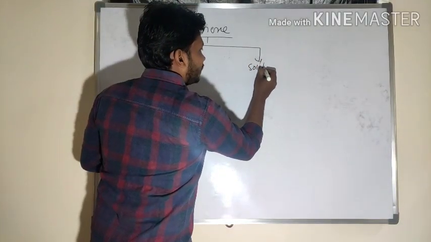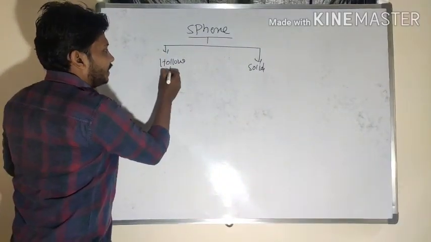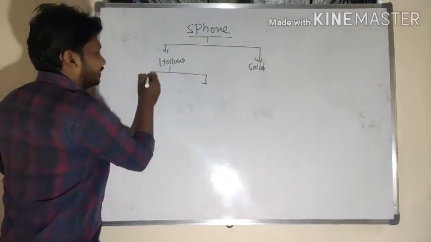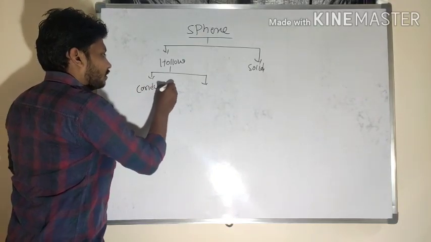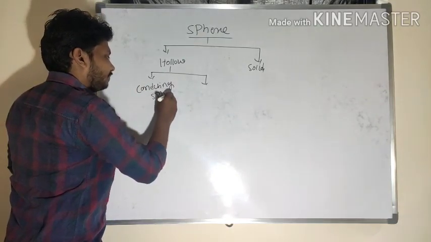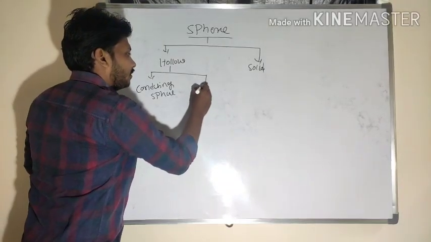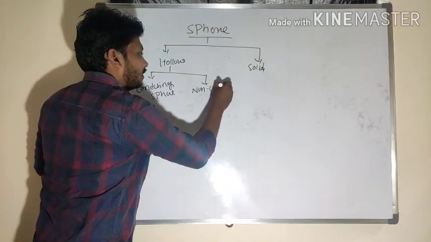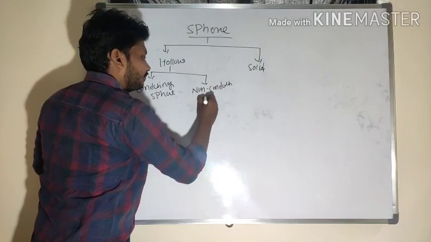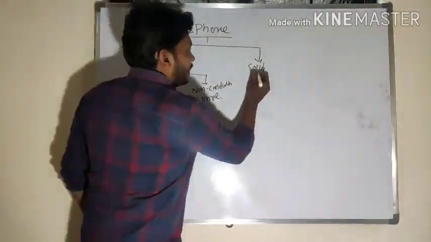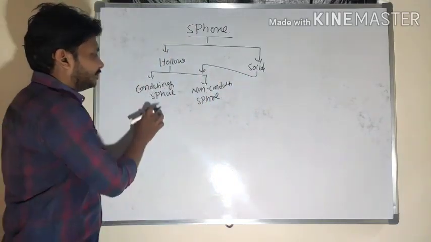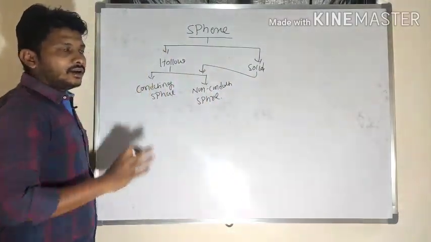For the hollow sphere, I will consider a conducting sphere and another one a non-conducting sphere. In the case of the solid sphere also, the same: conducting sphere and non-conducting sphere.